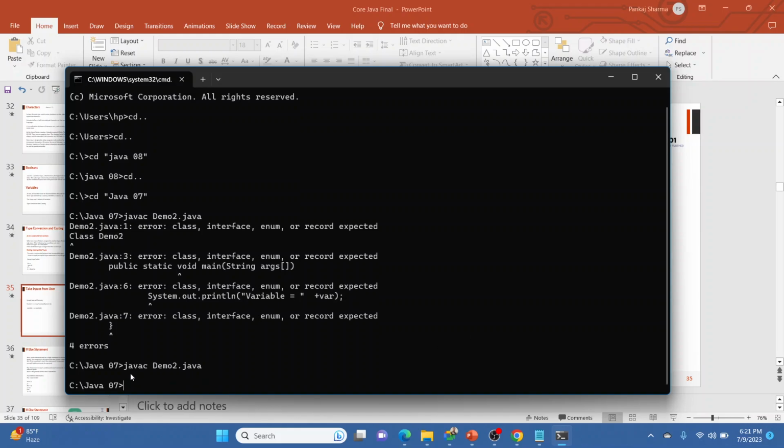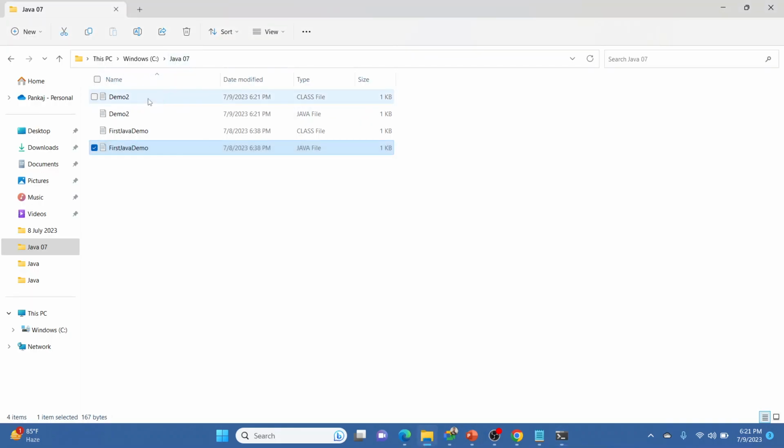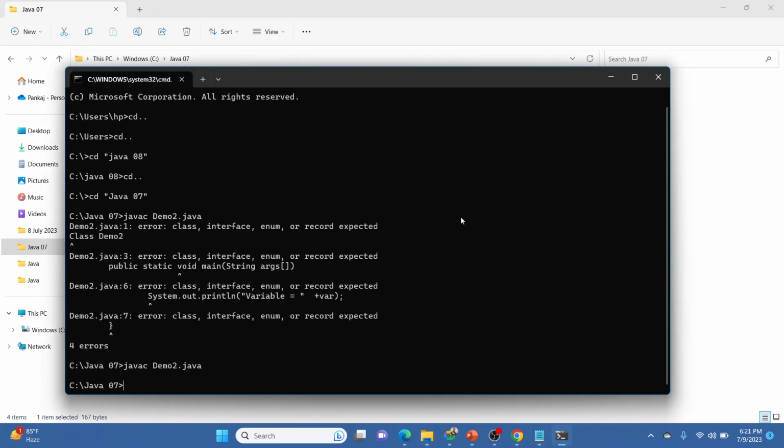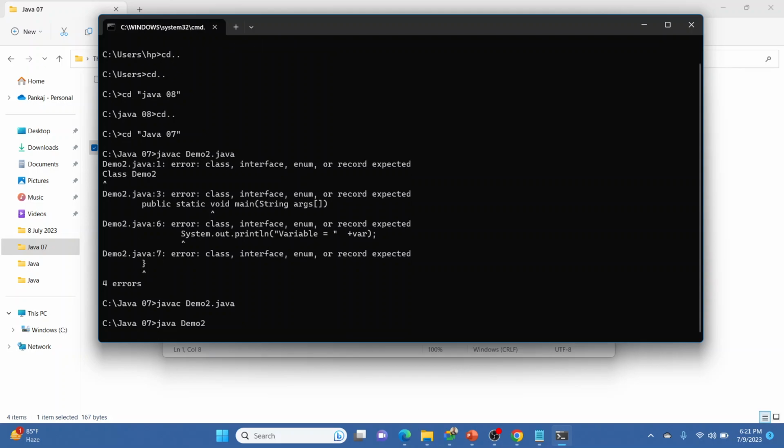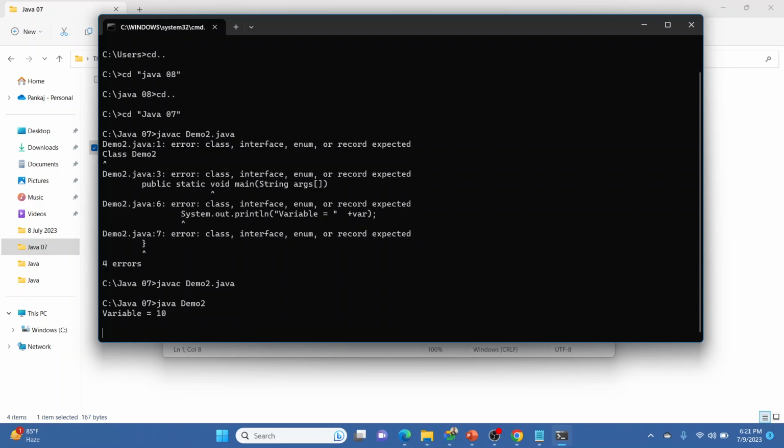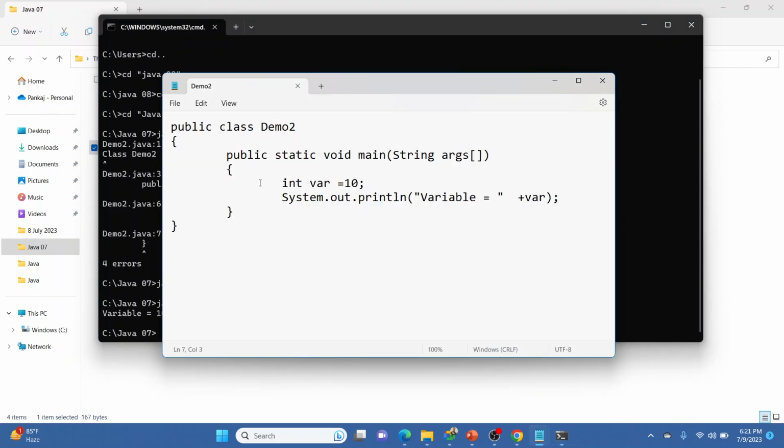So no error came out, which means the file is compiled. And if we go into the Java 07 folder, the Demo2.class file is also created. Now java Demo2 and enter. It's going to print variable is equal to 10. So this is the same thing we wanted. Now the program has shown us the same thing.